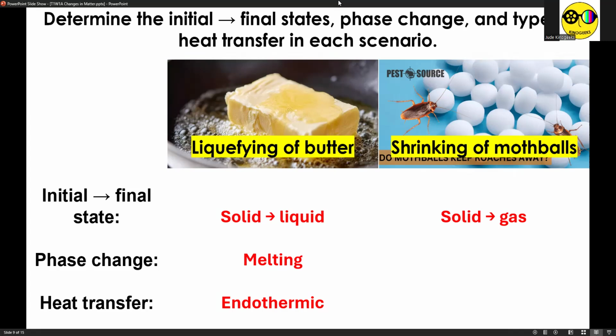Only the gas is noticeable or observable using their sense of odor instead of smoke or steam. And that phase change is called sublimation, and the heat transfer process is endothermic. So these are the 6 types of phase changes, wherein 3 are endothermic and 3 are exothermic.